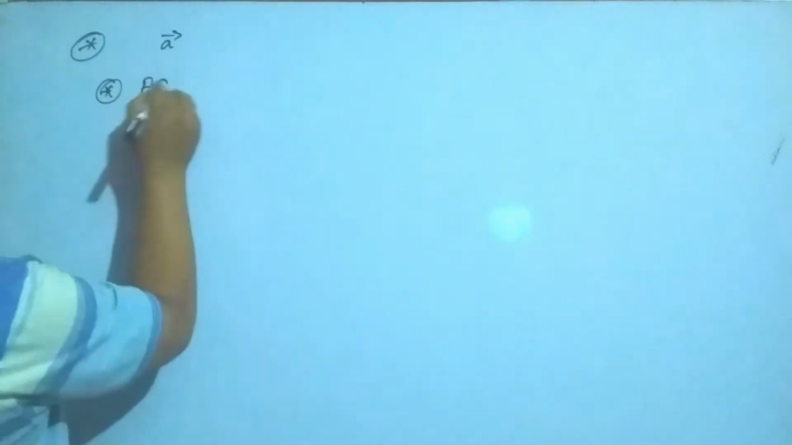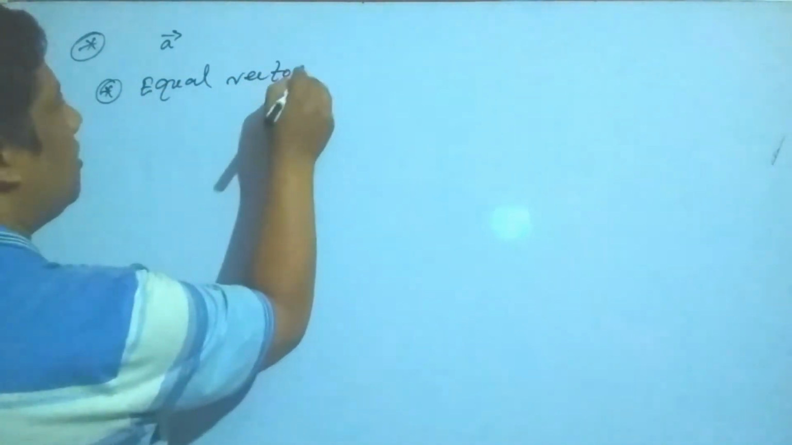Next, my students, a vector is represented like this. A vector is represented by a vector sign like this. It is the vector sign. Okay. The next point is equal vectors.